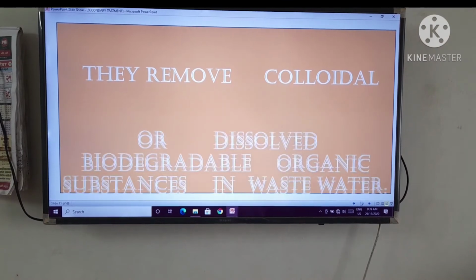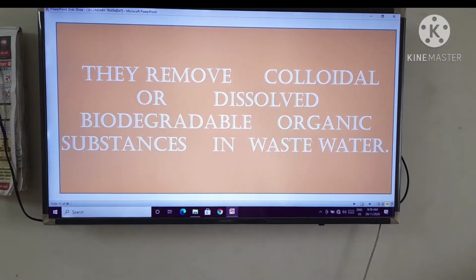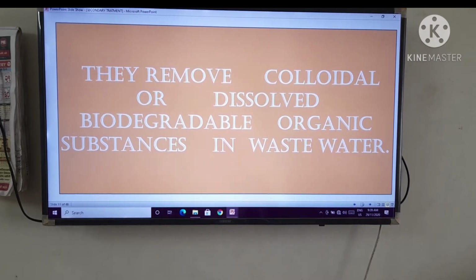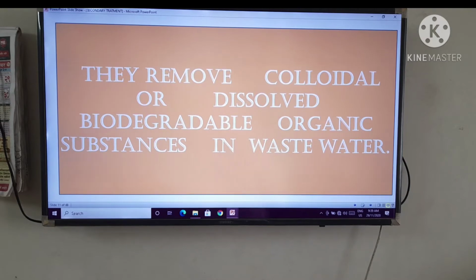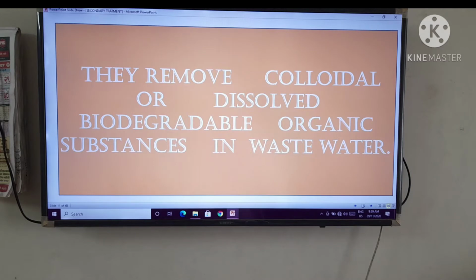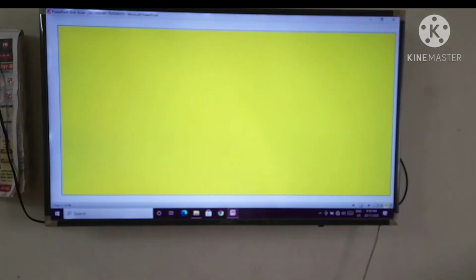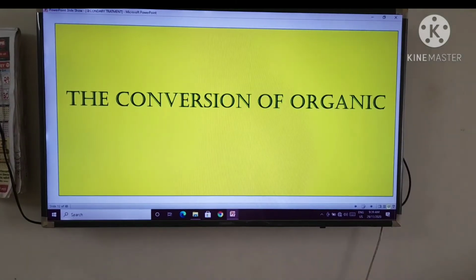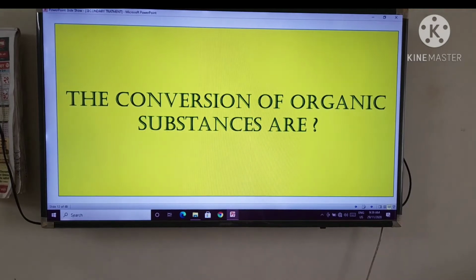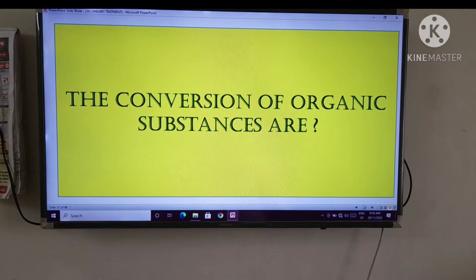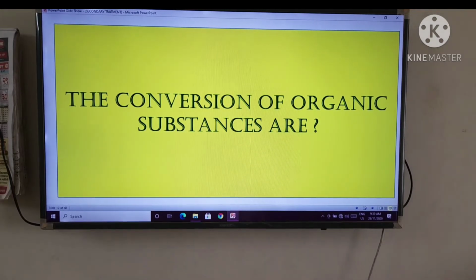They remove colloidal or dissolved biodegradable organic substances in a wastewater. Please remember, they remove colloidal or dissolved biodegradable organic substances in a wastewater. The conversion of organic substances, that means you have to understand what are the organic substances which will be removed in the next steps.